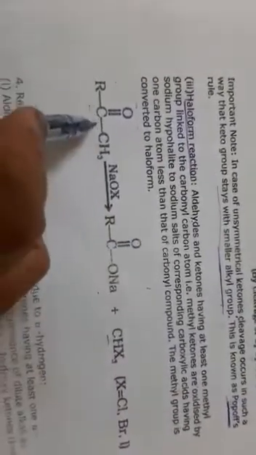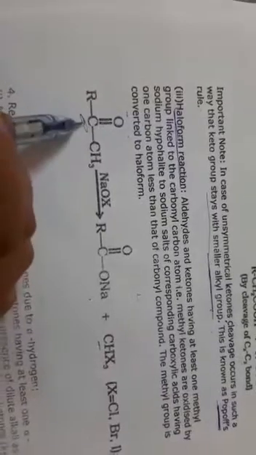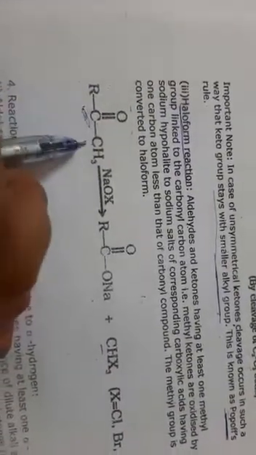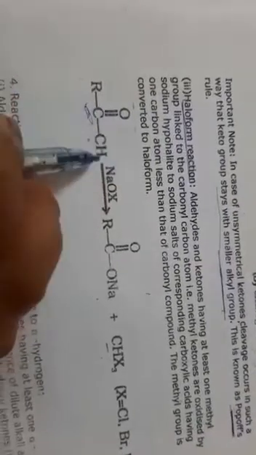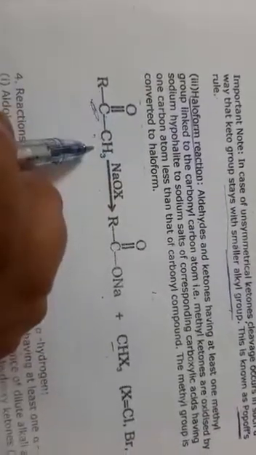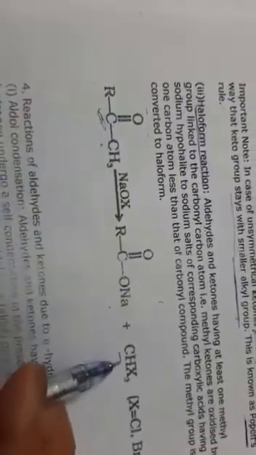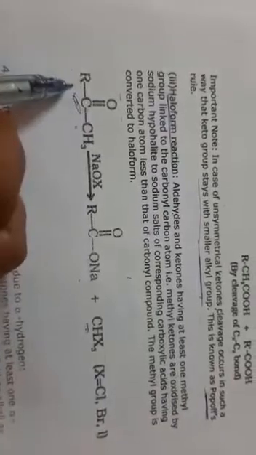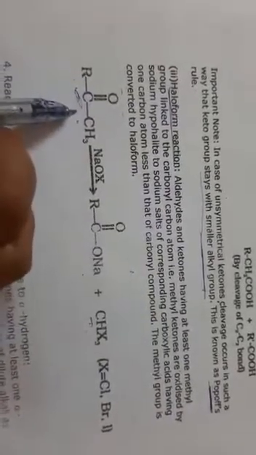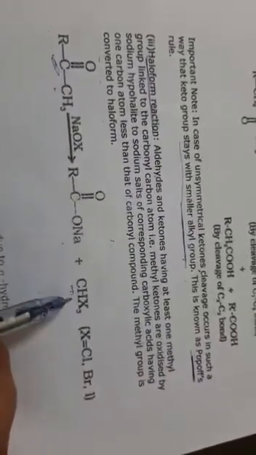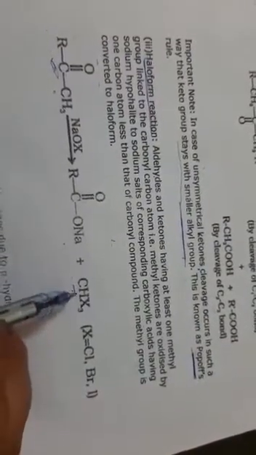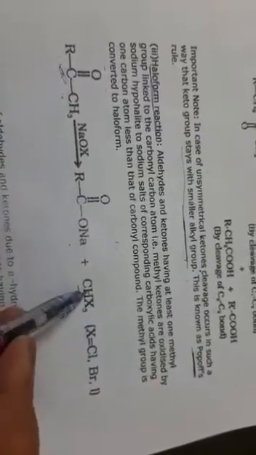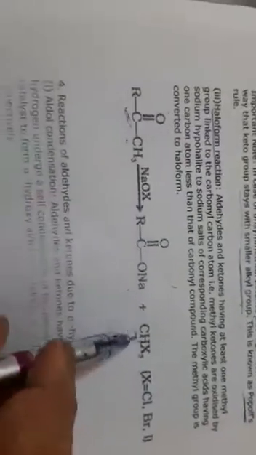It means given carbonyl compounds, aldehydes and ketones, which have one methyl group linked to the carbonyl carbon atom, methyl ketones, these are oxidized by sodium hypohalites, and the product which is formed has one less carbon atom than the carbonyl compound. Like in the carbonyl compound here, two carbon atoms are present, but after the reaction with the halogens, the product has one less carbon. Here two carbons are present and here only one carbon is present.